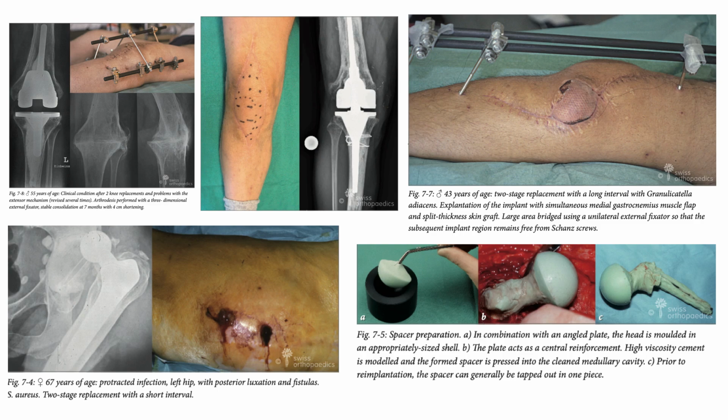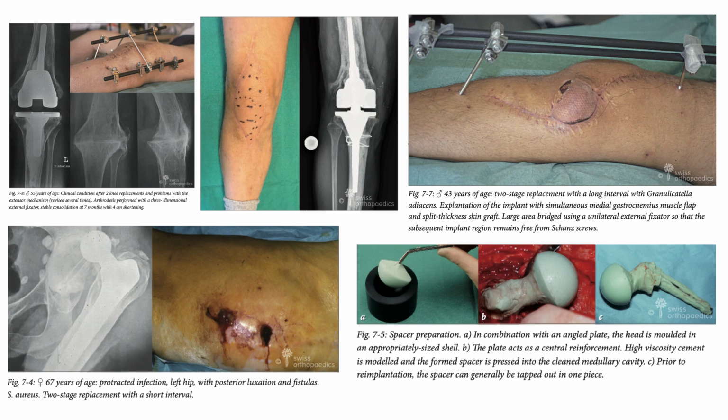So you can see in the image on the top, 7.7, an image of a 43-year-old male, two-stage replacement with a long interval, with Candida albicans. Explantation of the implants with the simultaneous medial gastrocnemius muscle flap and the split thickness skin graft.